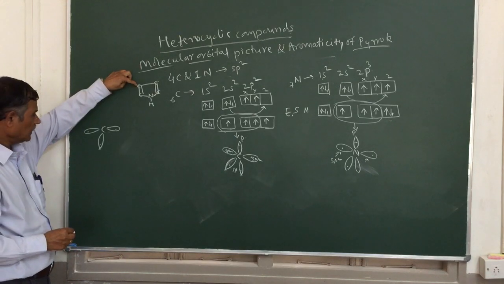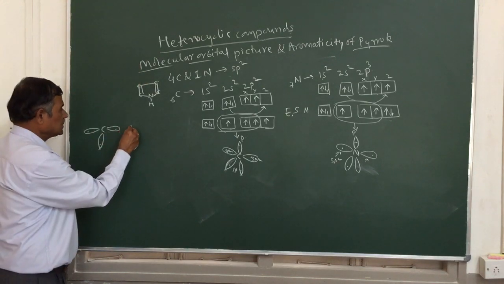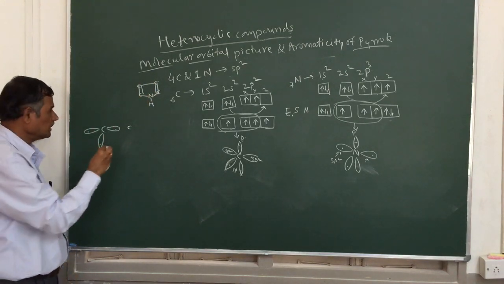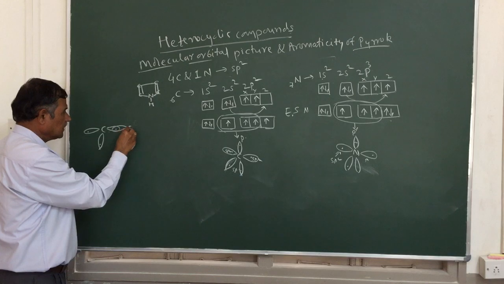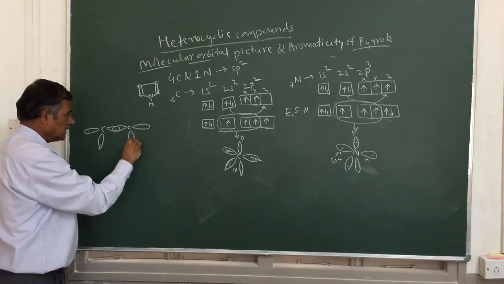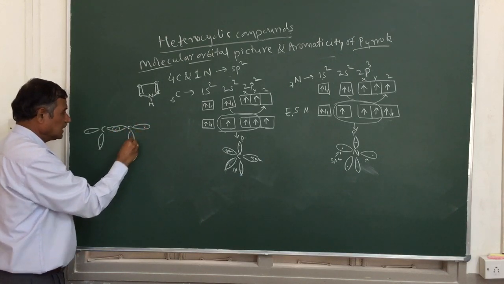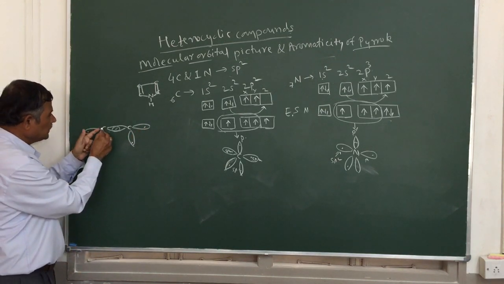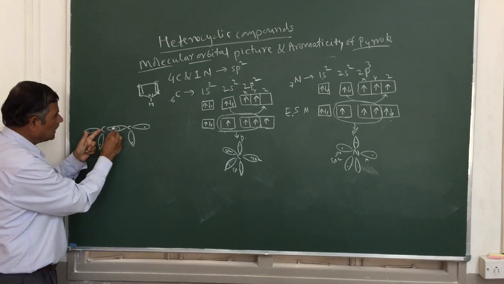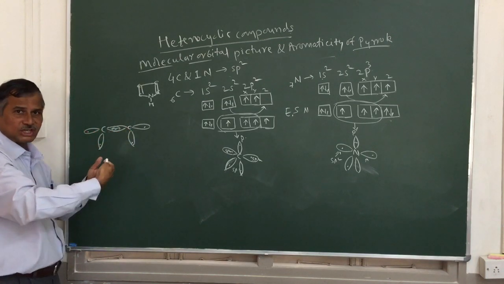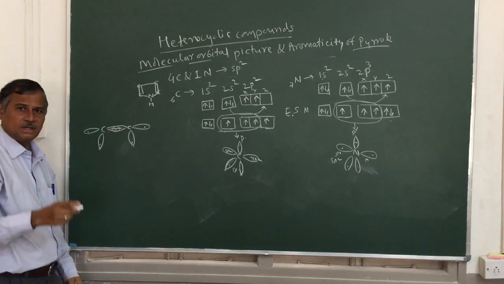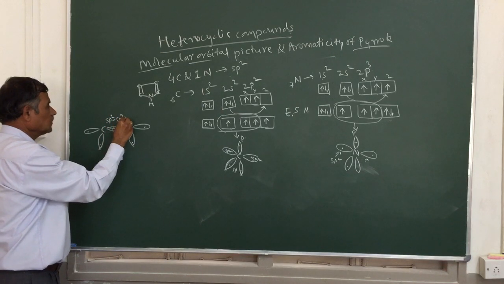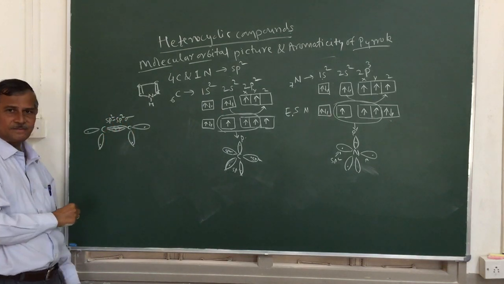Next we'll take the adjacent carbon. This carbon is also having 3 sp2 hybrid orbitals. So this is having this hybrid orbital, this is another, this is the third. That means they also have single electrons in the sp2 hybrid orbitals. Now what happens here? The sp2 hybrid orbital of this carbon overlaps with the sp2 orbital of the adjacent carbon. So which bond is it going to form? This is a sigma bond, so an sp2 sigma bond is going to be formed here.